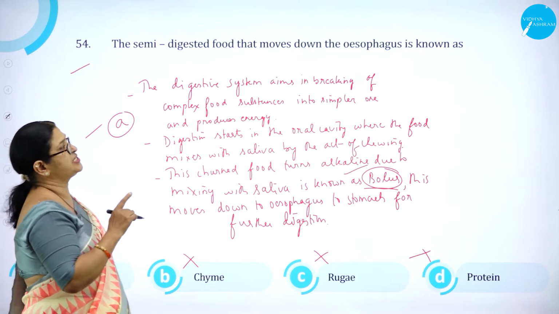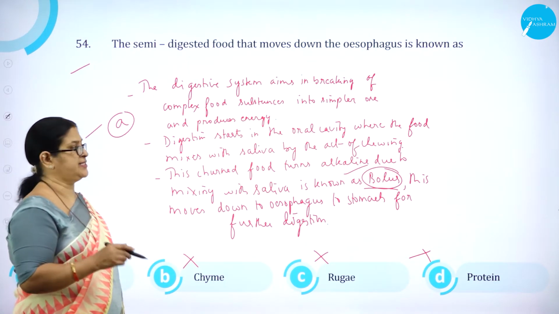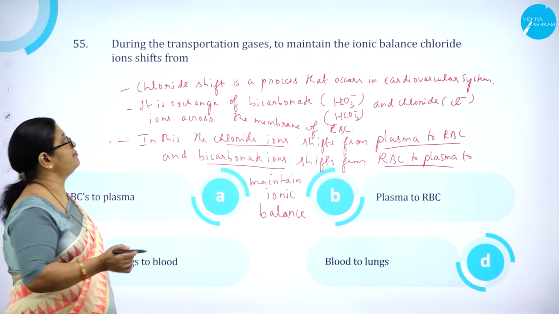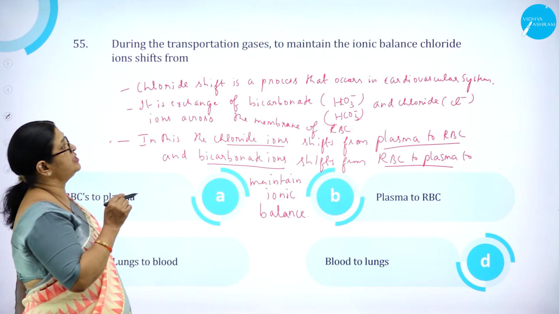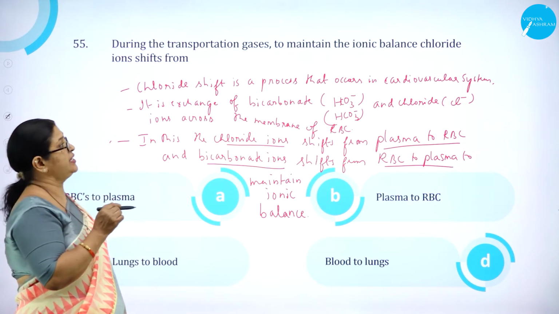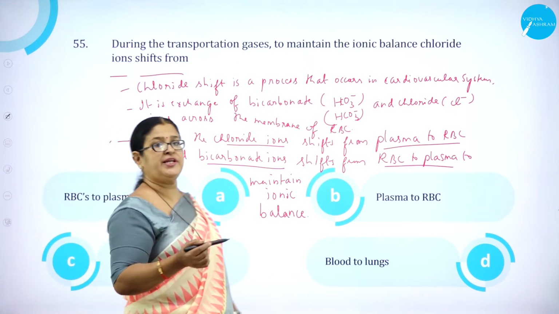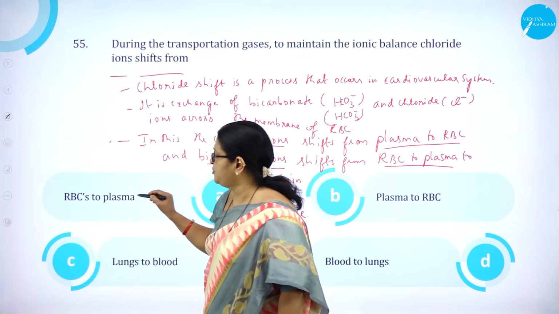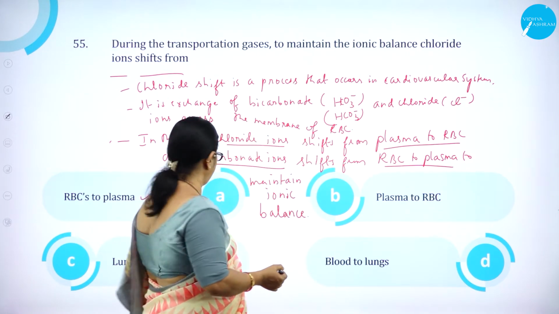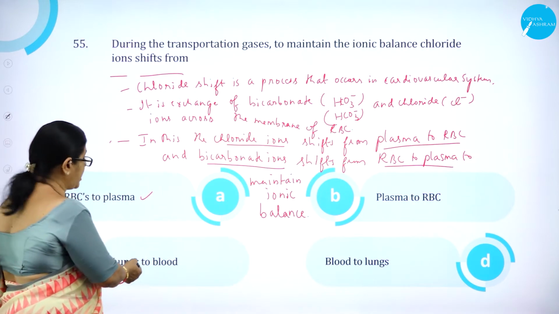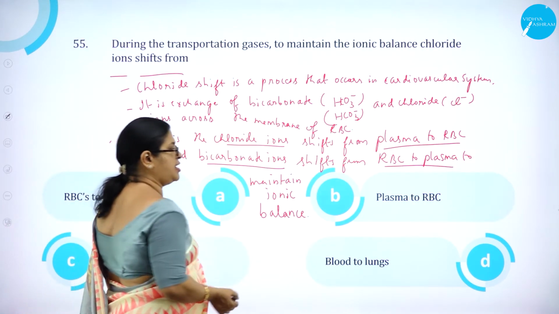So the semi-digested food that moves down the esophagus is known as what? Bolus. Moving on to question number 55. During the transportation of gases, to maintain the ionic balance, chloride ions shifts from option A, RBC to plasma, option B, plasma to RBC, option C, lungs to blood, and option D, blood to lungs.